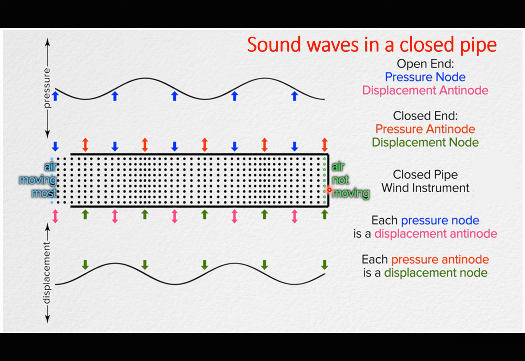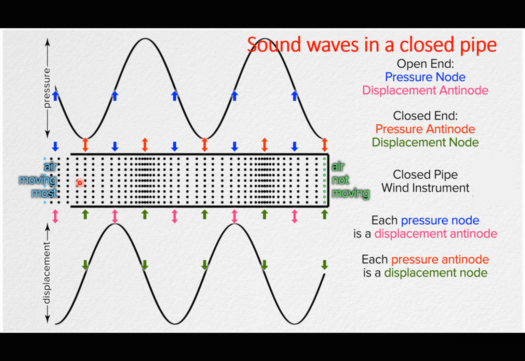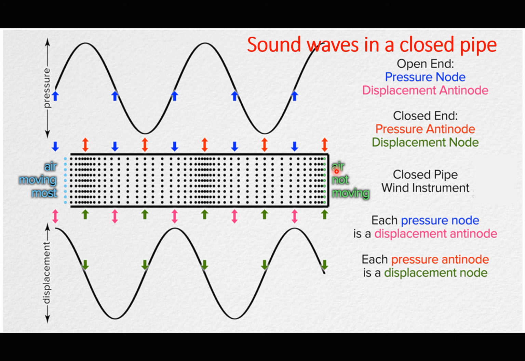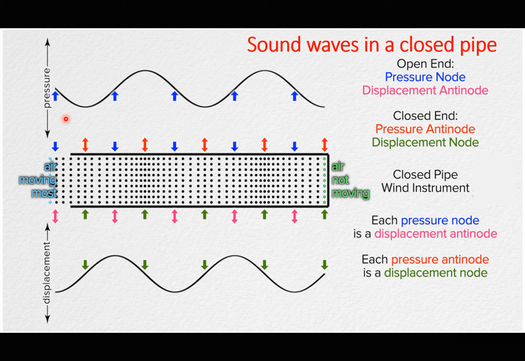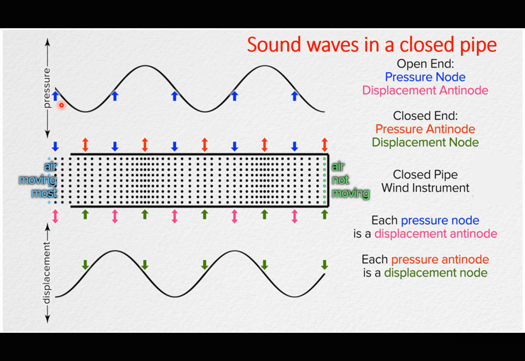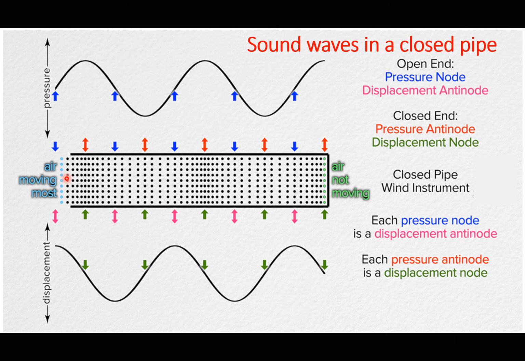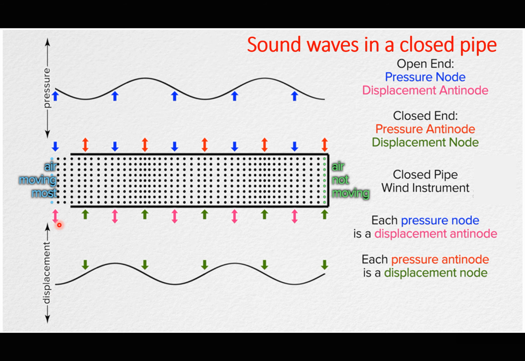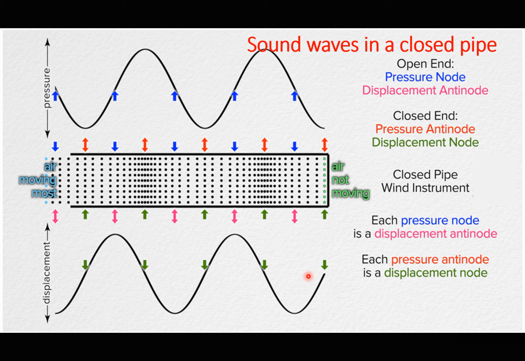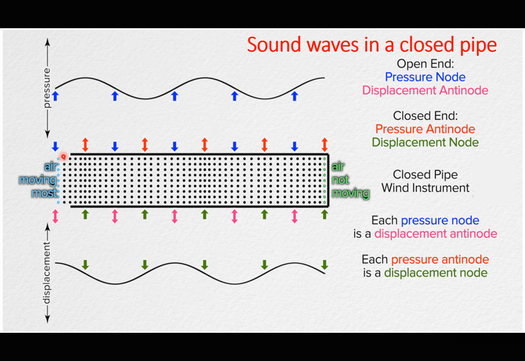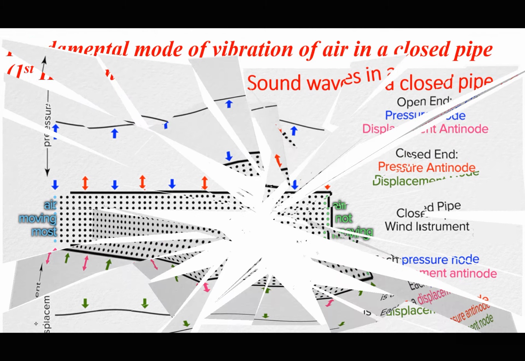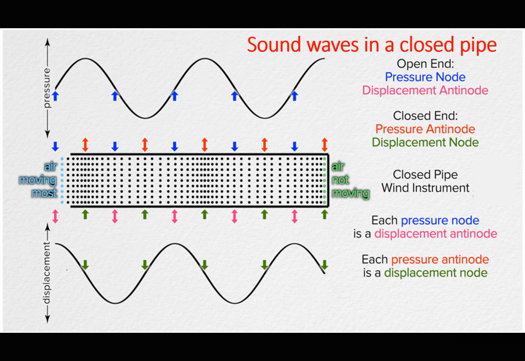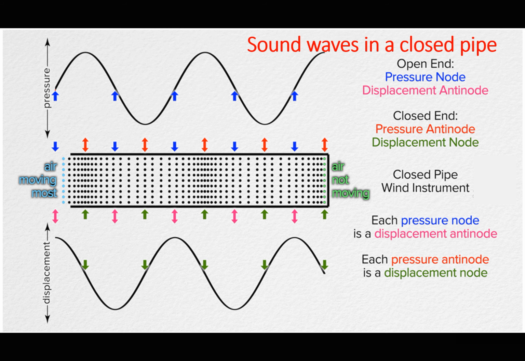Of course, we may have varying nodes and antinodes depending on the length of the pipe. So the open end corresponds to minimum pressure, but the particles are vibrating with the maximum displacement. That's why there is maximum amplitude. That's why you see the displacement graph shows that the pressure is zero at the open end. I think I should change this to a pen. So for the displacement, you notice that here at the open end, the pressure is already zero.